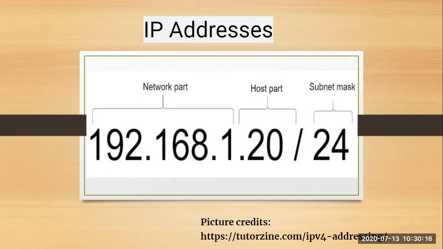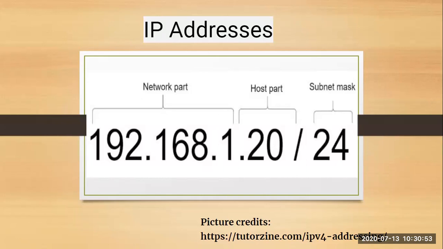Okay, so when I talk about an IP address, it is divided into three parts: network part, host part, and subnet mask. When I talk about network part and host part, basically these two are used for identification and location addressing. So the host part is something which is assigned to each host. Sorry, host is nothing but your machine or device. And the unique number that identifies every host on the network is your host part in your IP address.